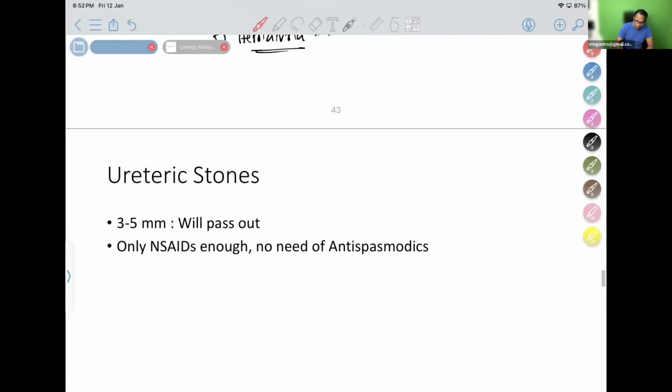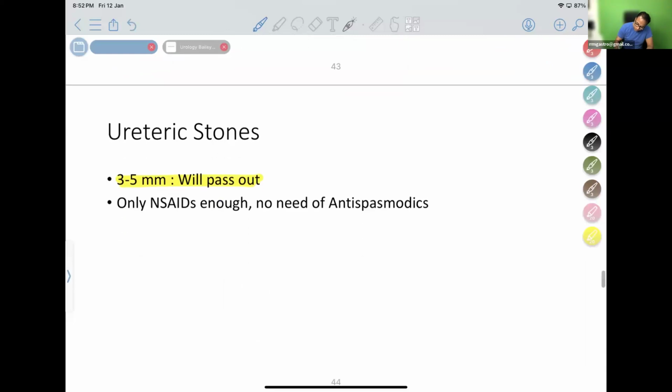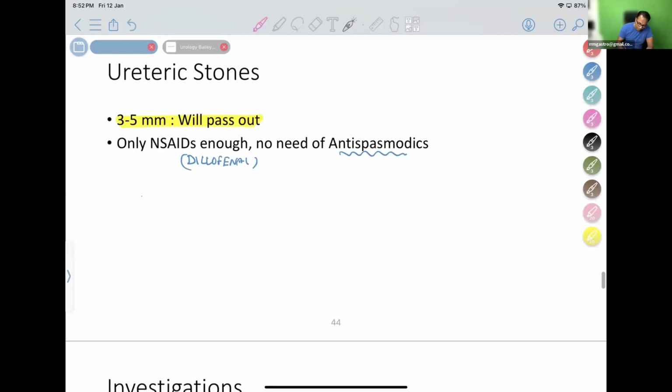And ureteric stones, when the size is 3 to 5 mm, don't worry, it will pass out. When a patient comes to you with intolerable pain of ureteric colic, only diclofenac is enough. Diclofenac is the drug of choice. Usually in practice, I also used to give Buscopan. They are saying there is no use of Buscopan. Don't waste time giving it.